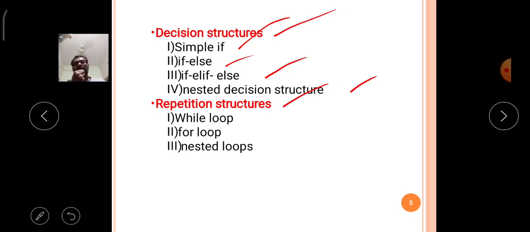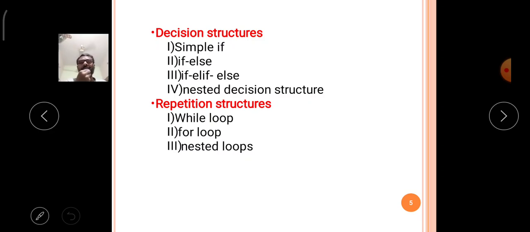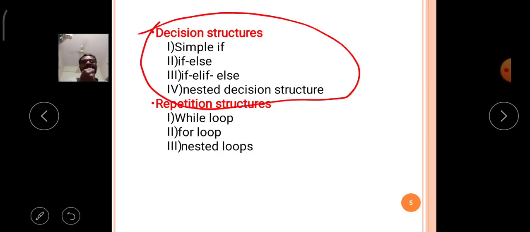Similarly, Python contains three types of repetition control structures. Number one, while loop. Number two, for loop. Number three, nested loops. Today in the class we will discuss the first category, decision control structures. Under this topic we will explain one by one continuously.